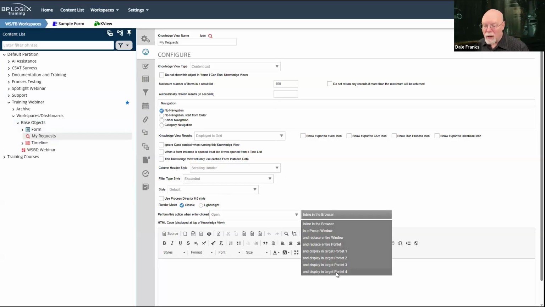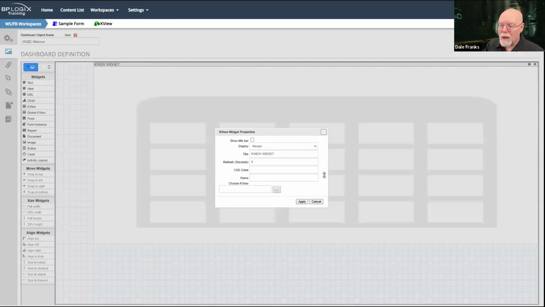Well, what is portlet 1, 2, 3, or 4? In a workspace, we know what portlets 1, 2, 3, and 4 are. In a dashboard, we don't. So we have to name portlet 1, 2, 3, and 4.